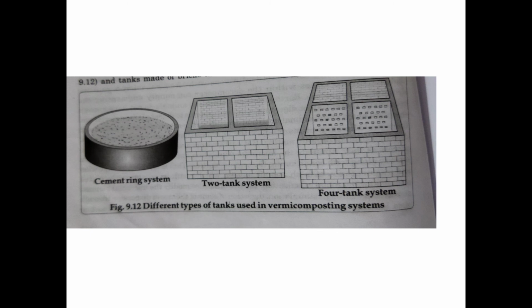Then vermicomposting. Vermicomposting is actually a simple biotechnological process. We can use only certain species, for example, Lampito mauritii, Perionyx excavatus, etc. And some exotic species like Eisenia foetida, Eudrilus eugeniae, etc. The common species for vermicomposting are in your text.